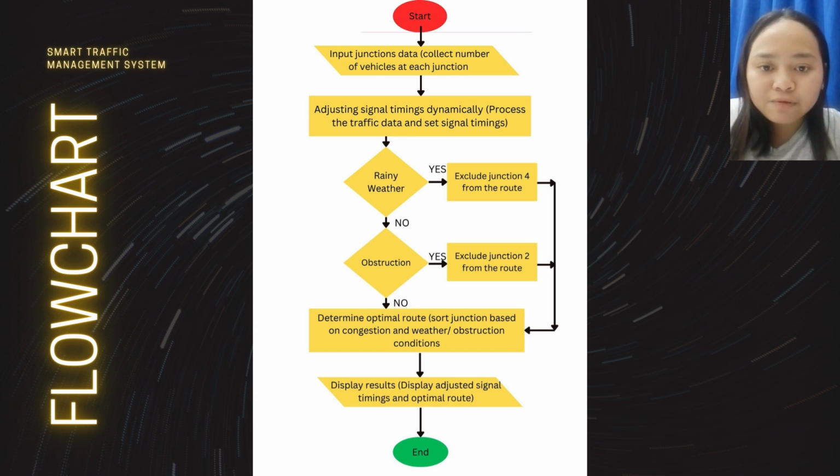This is the flowchart for the Smart Traffic Management System. It illustrates how the system operates using Python programming. The process begins by collecting the number of vehicles on the road at each junction. Next, the system processes the traffic data to adjust the signal timings accordingly. After that, it prompts the user to input the current weather conditions and any road obstructions. Finally, based on the weather, obstructions, and all the gathered data, the system determines the best route for the drivers.